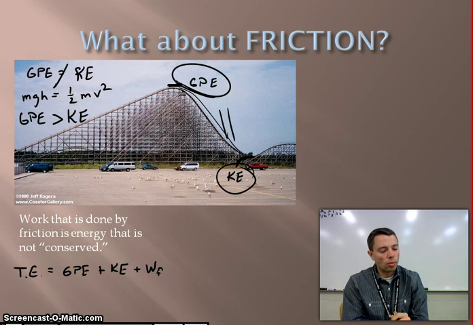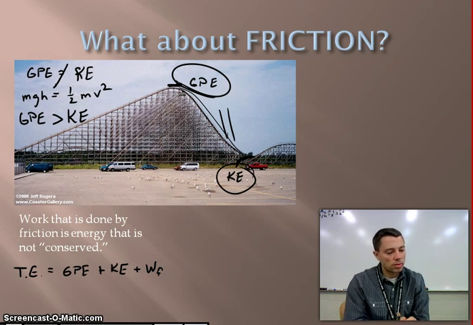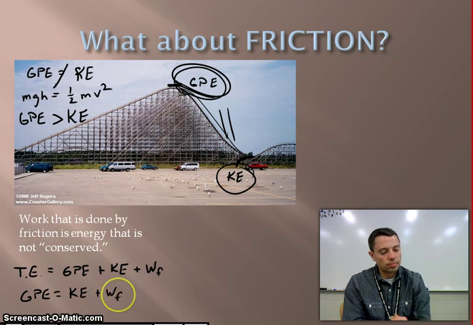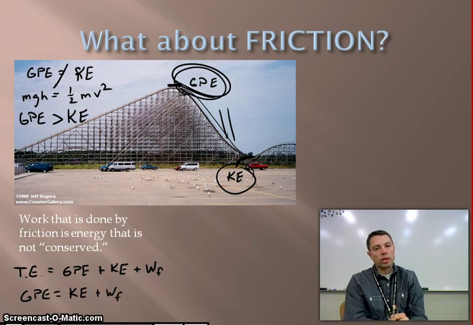Okay, and so we see some combination of that, and eventually at the very top of our hill, our gravitational potential energy is equal to our kinetic energy plus whatever that work was due to friction. And we'd have to make sure that we know that that friction force is doing some work through that drop as well.